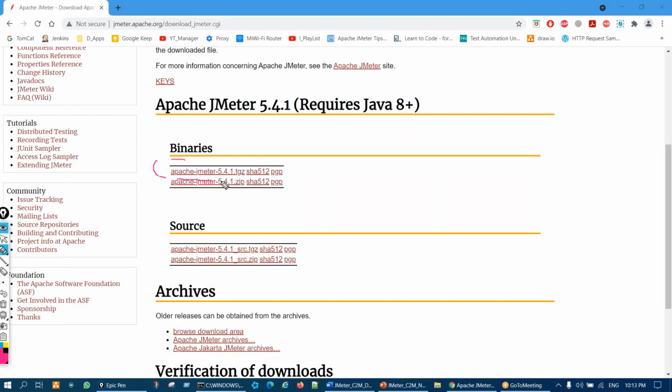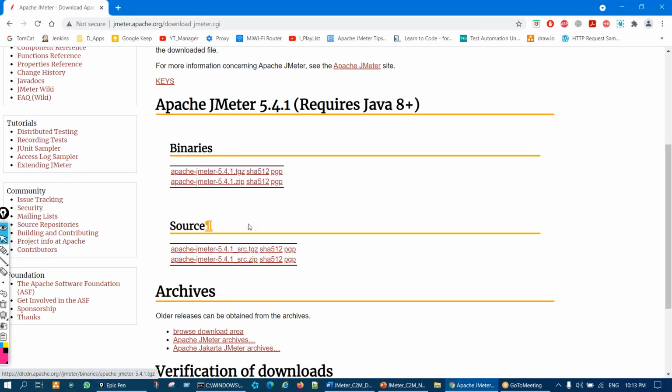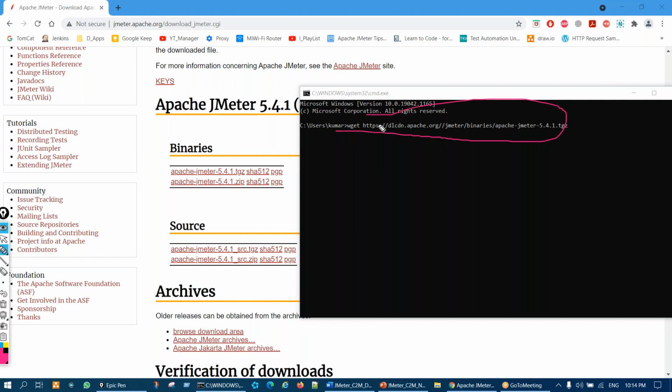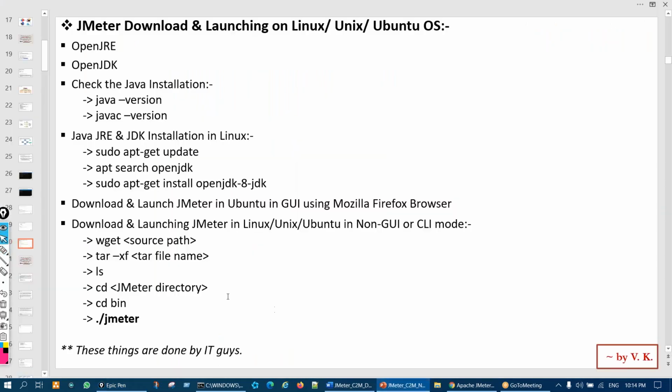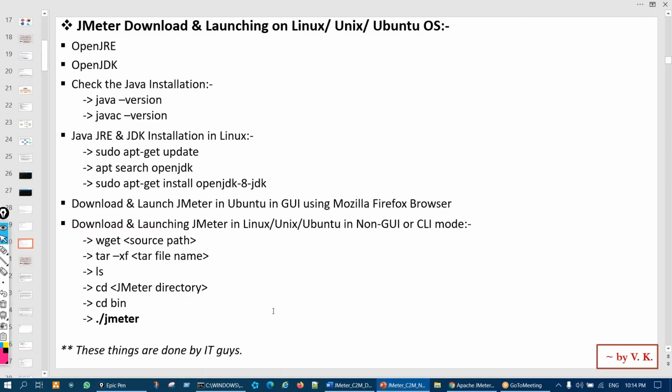So for Linux, this above one we will be needing, right? Right click here and you see copy link address. You click on that and just paste it here, like this. Not here, it's Windows, right? In the Linux terminal you have to type like this, and it will download that tar file. That tgz is known as a tar file.